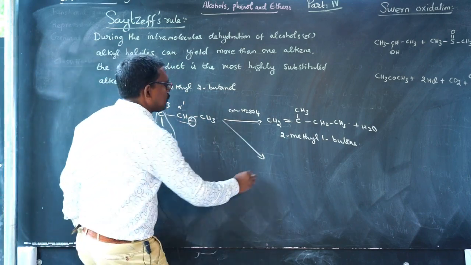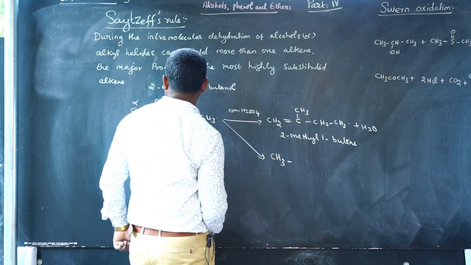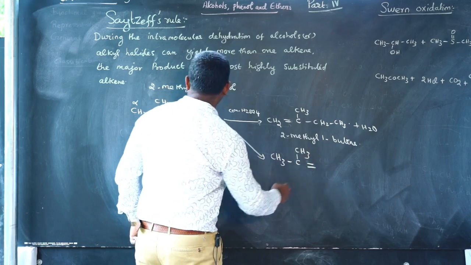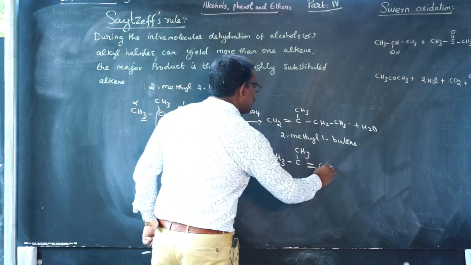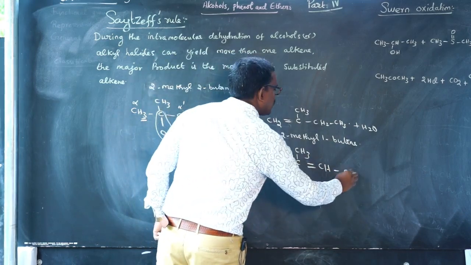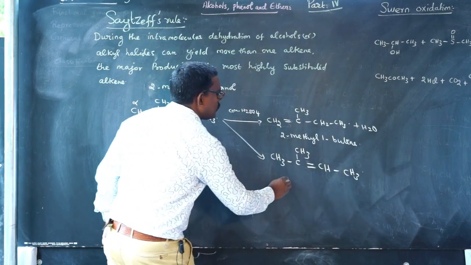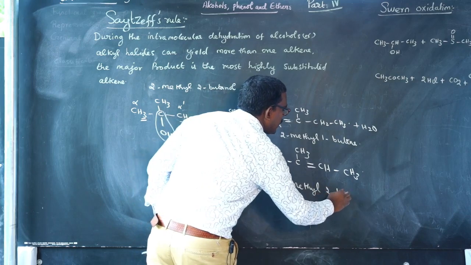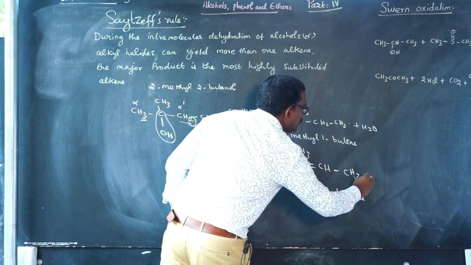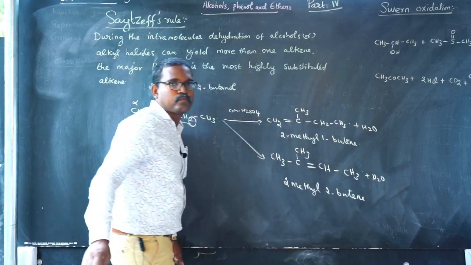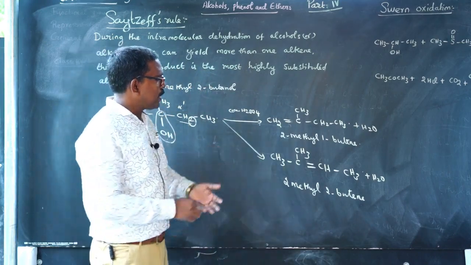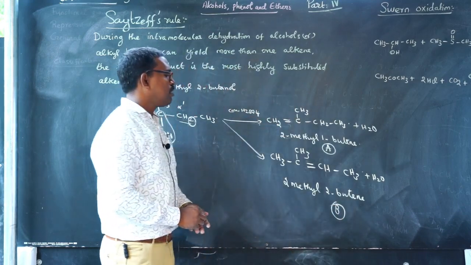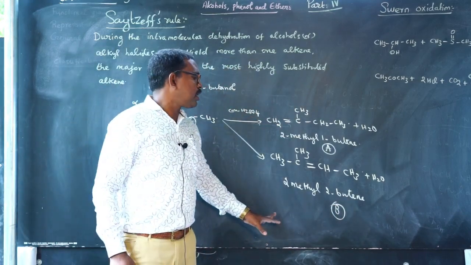The expected product is CH3, CH3 double bond CH, CH3, which is 2-methyl-2-butene. Now comparing the two products, this is A and this is B. Predict which one is the major product.